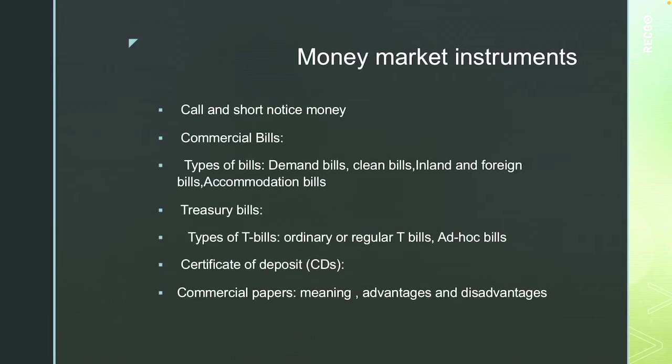The next type of commercial bill is documentary bills and clean bills. When bills have to be accompanied by documents of title to goods such as railway receipts and bill of lading, the bills are called documentary bills. When bills are drawn without accompanying any document, they are called clean bills. In such cases, documents will be directly sent to the drawee.